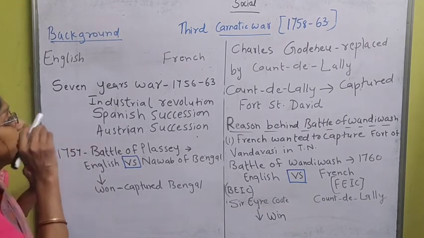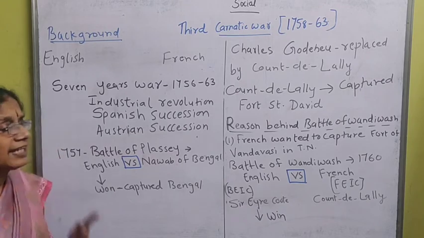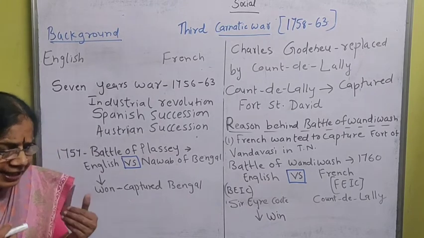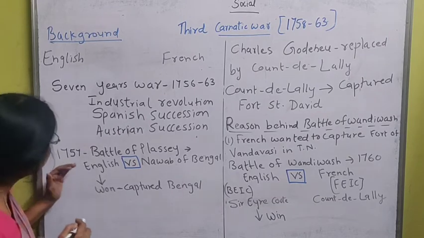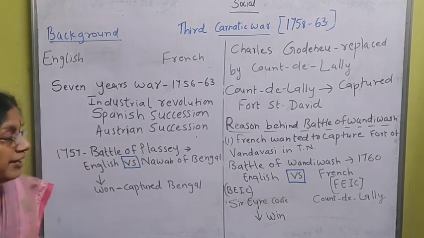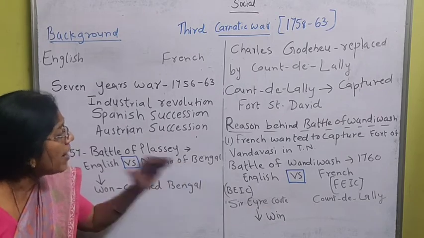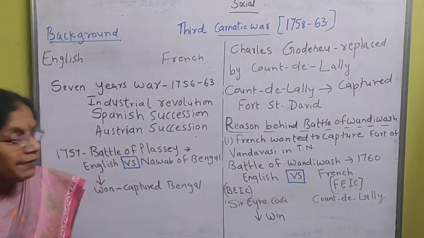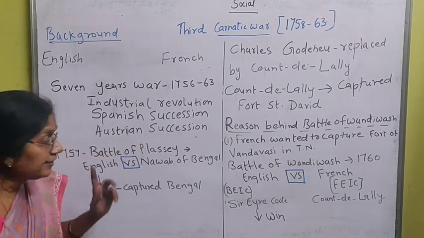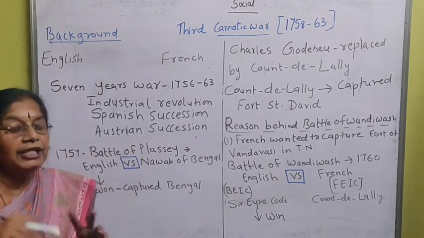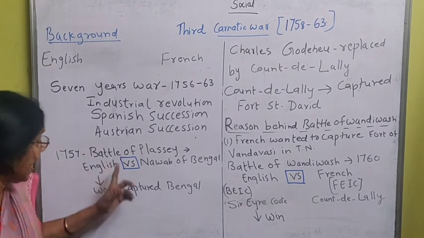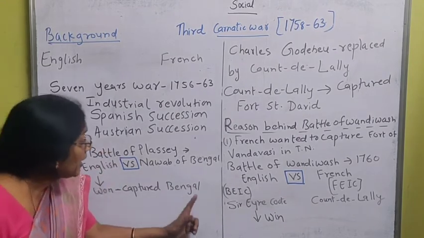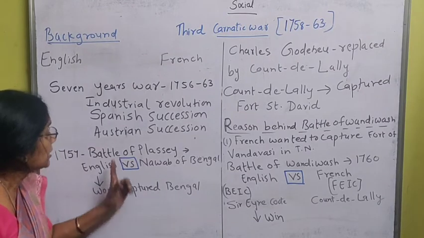In 1757, that is after the Second Carnatic War, the Nawab of Bengal and the English fought a battle, which is called the Battle of Plassey. This I will explain later, it is in your reader. But from this, in 1757, Bengal came into the hands of the English.